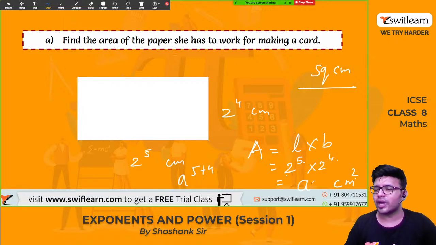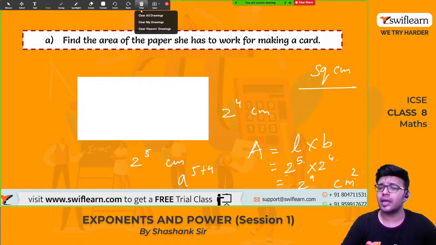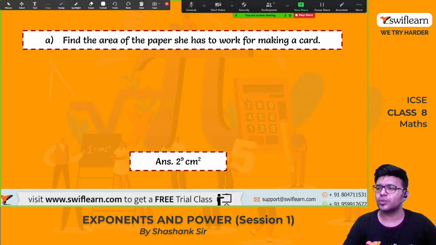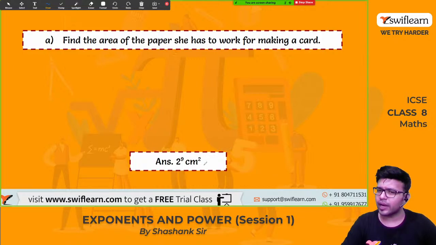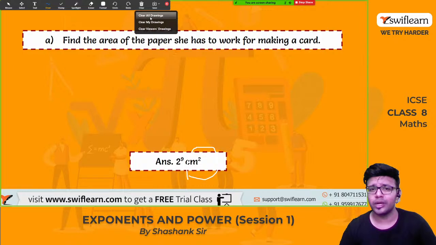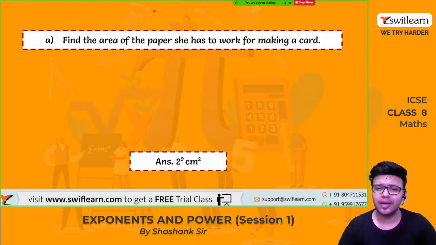Okay, so 2 raised to 9 is the area of this rectangular sheet. So this is the answer, guys. 2 raised to 9 square centimeter is the answer. Yes, don't forget to write the units. I have seen a lot of students forget to write the units. If you forget to write this unit, you will lose 1 mark. Okay, if the teacher is generous, they may give you the mark, but sometimes there is a possibility you may lose a mark, so don't forget to write the units, guys.